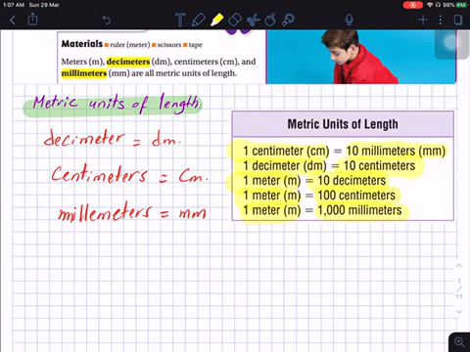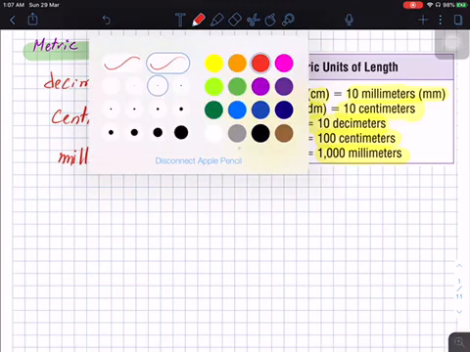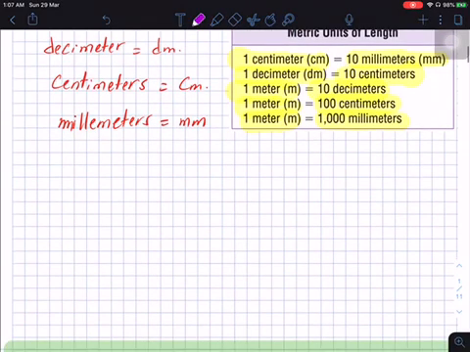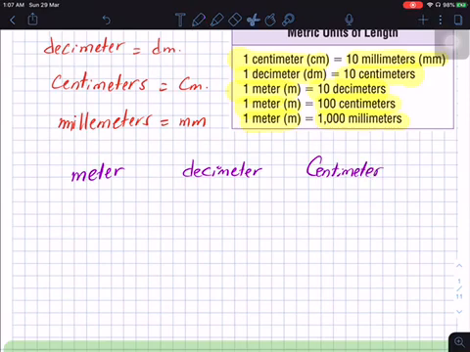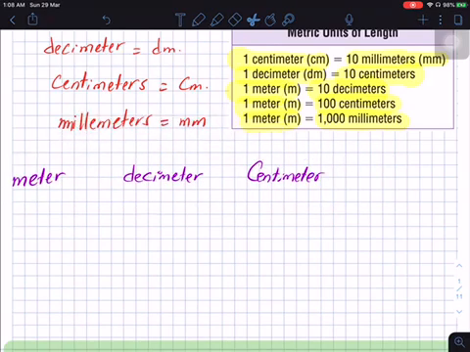And I can draw a diagram. This diagram will make it so much easier to keep that in your mind. I will arrange them from the greatest to the smallest. The greatest one, as you see, is meter. And then decimeter. And then centimeter. And the last one is millimeter.